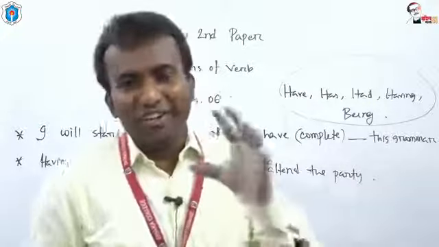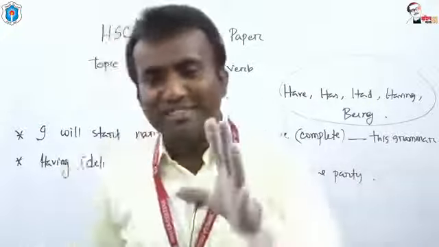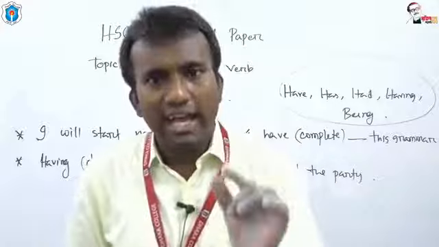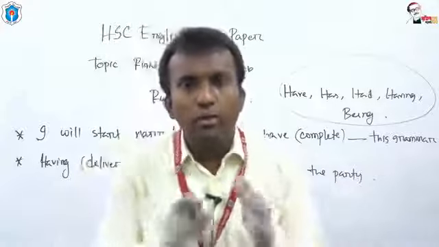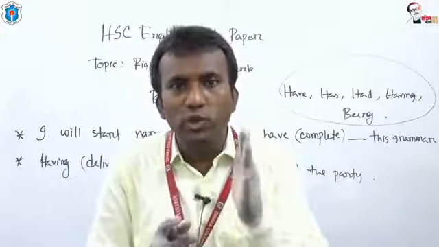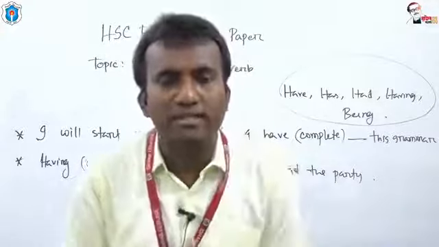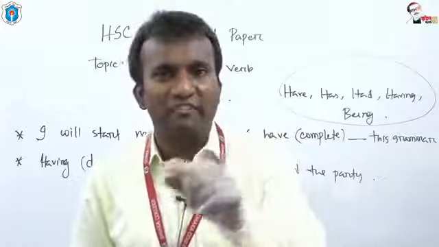So after rule number 6, we have learned that after have, has, had, having, being, we need to use the past participle form of the main verb. This is all about rule number 6. Now I'd like to tell you rule number 7. Definitely 1 or 2 questions will be given from rule number 7.